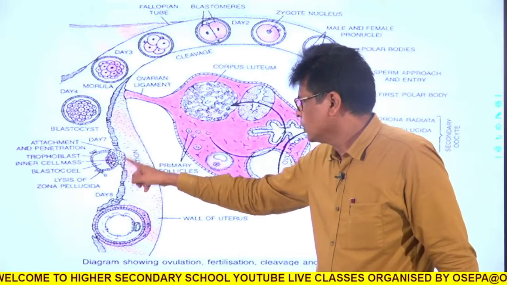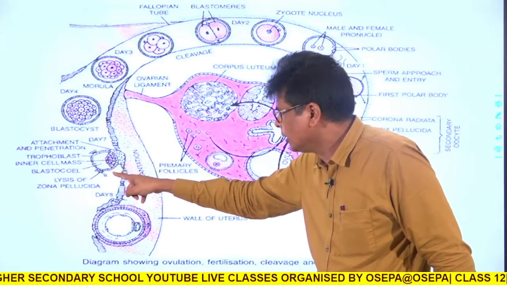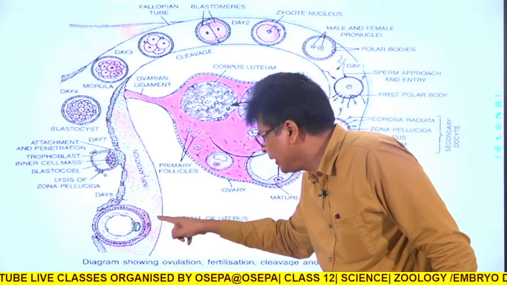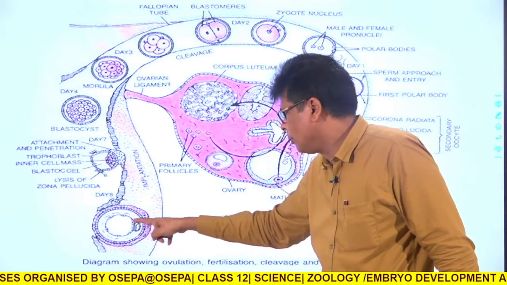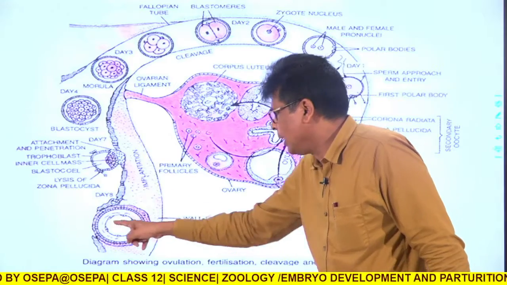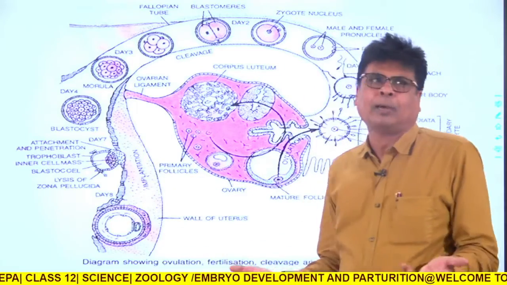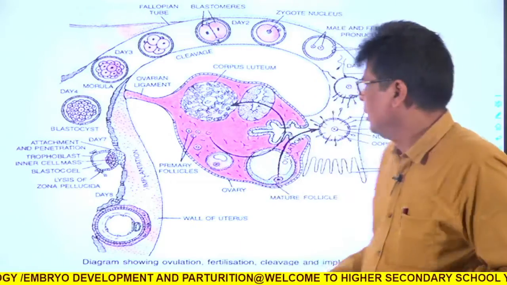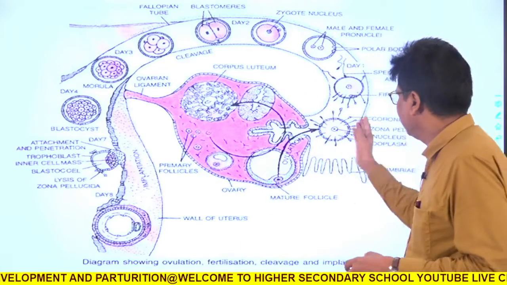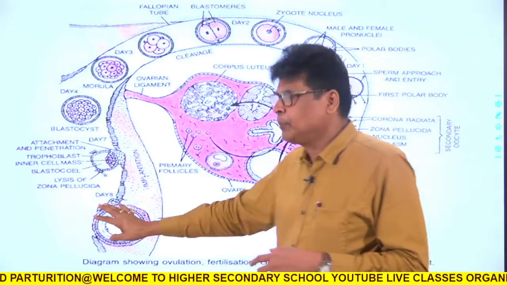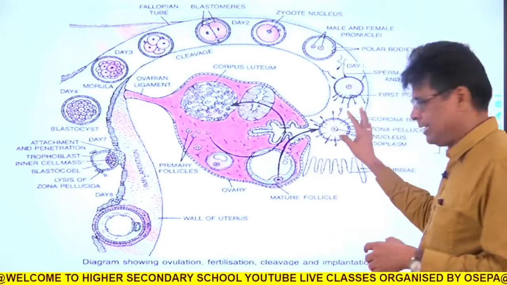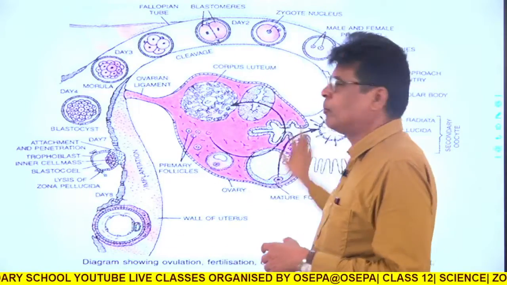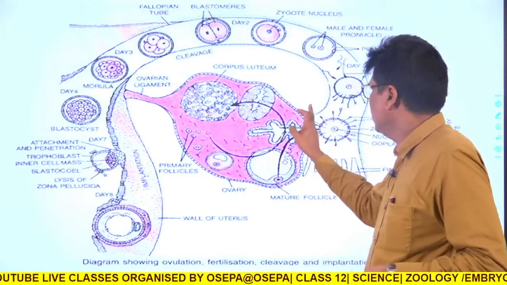In this picture, it is attaching to the uterus, and finally it is gradually buried. So now this zygote or blastula is buried into the uterine wall. So this is the picture. I am just giving one idea: this is the position of the ovary, this is the position of the fallopian tube, this is the position of the uterus, and this is how the zygote is implanted in the uterus. This is a common picture, so you can draw it in your exam.